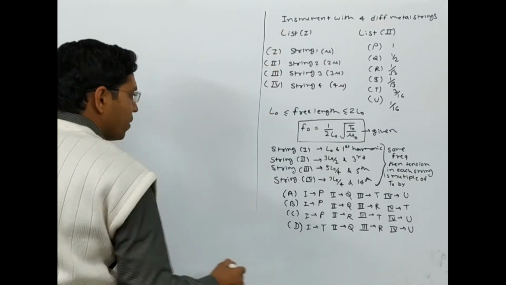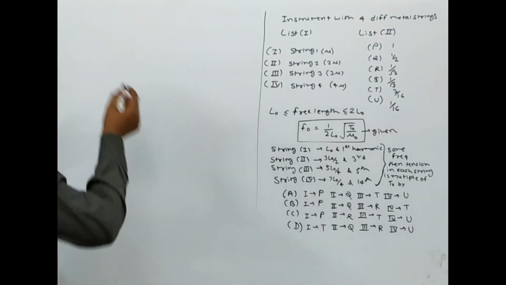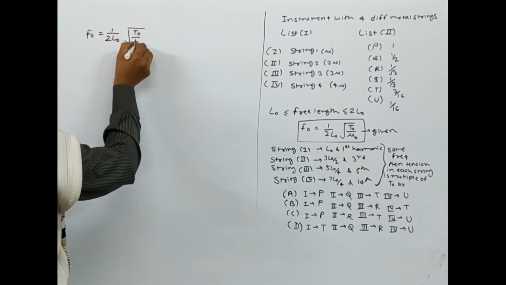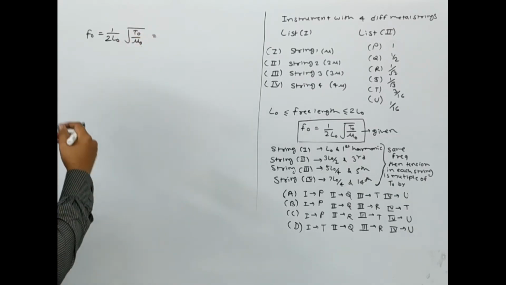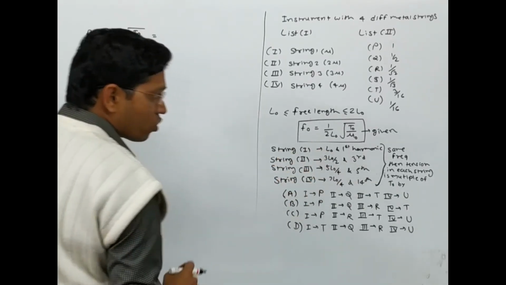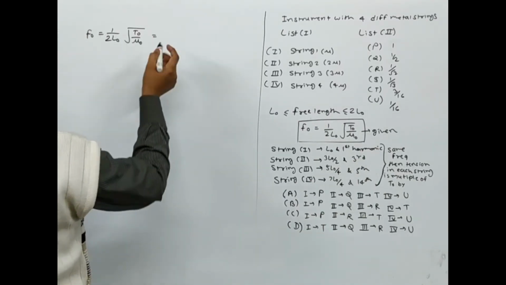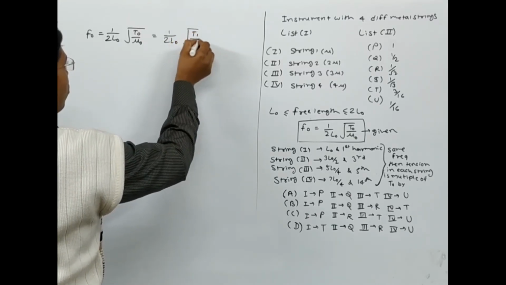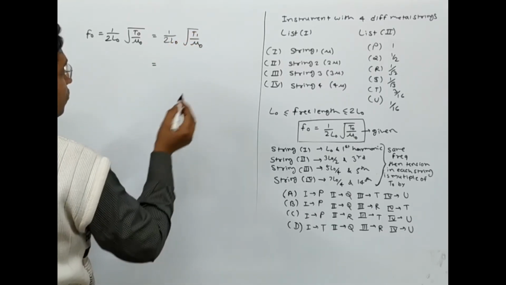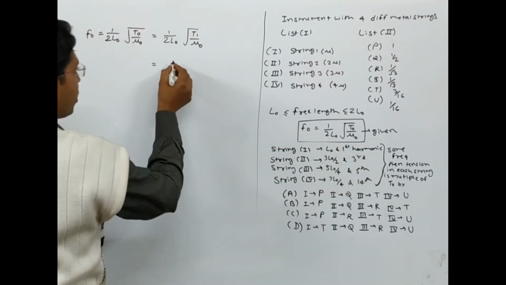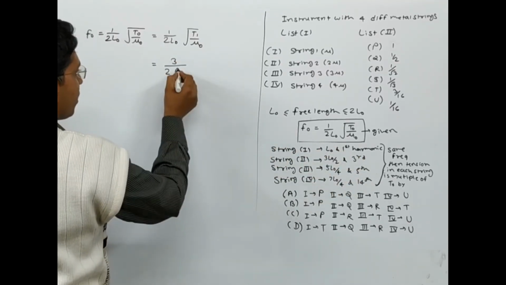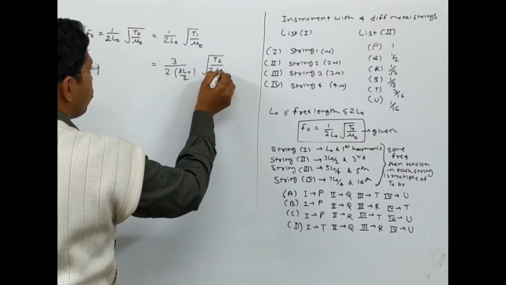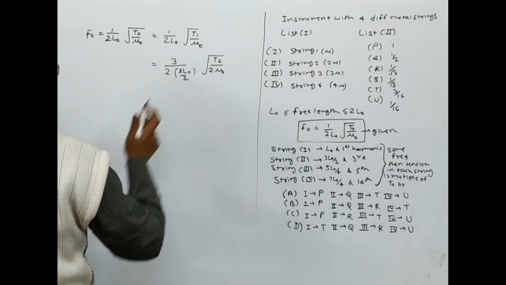So this is a very simple and straightforward question, because it is given that F0 is 1 by 2L0 root over T0 by mu 0, and I can equate that with all the other frequencies for these 4 strings because their frequencies are the same. So for the first string it is 1 by 2L0, and this is going to be root over T1 by mu 0. Similarly, for the next string, it is having a third harmonic, so it will be 3 by 2 times its length, 3L0 by 2, and this is root over T2 by 2 mu 0 because its mass per unit length is 2 mu 0.